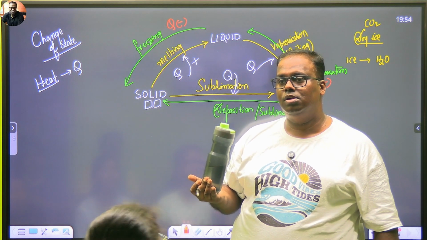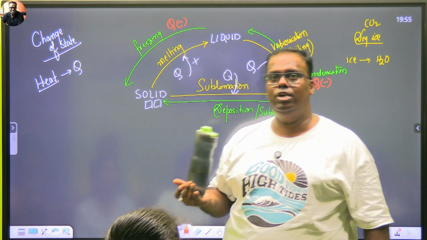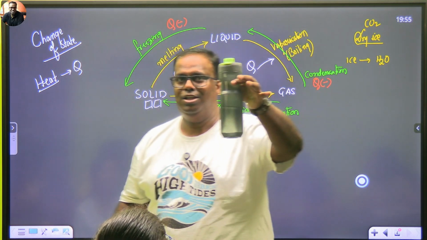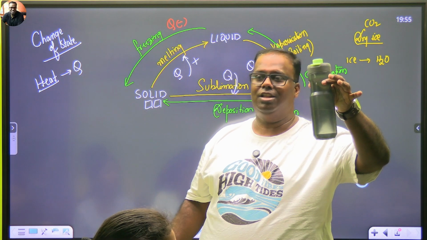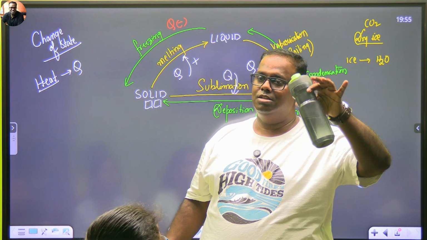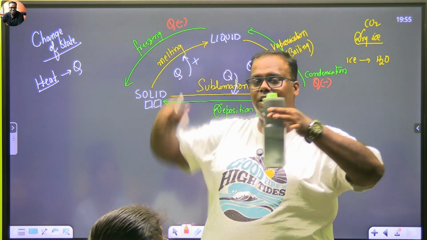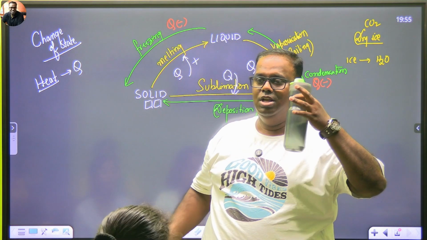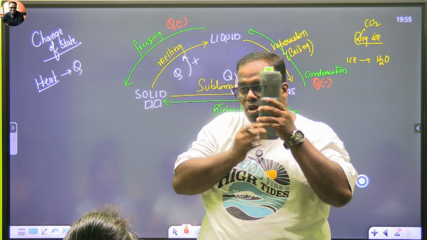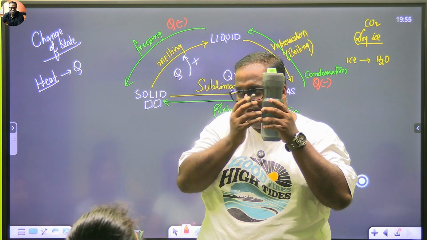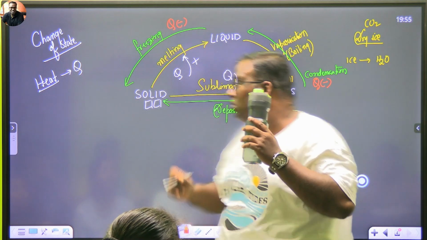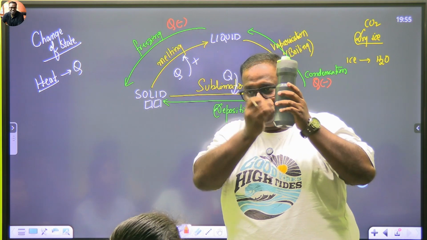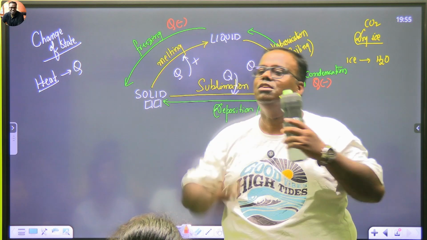Yes, read from Google, you read properly. Excellent. Yes, correct. There is water vapor in and around this environment right now. We have got moisture. It was so cold that it started to cool the water vapor in the vicinity. And those water vapors changed their state from what? Gas to liquid. And that appears as water droplets.